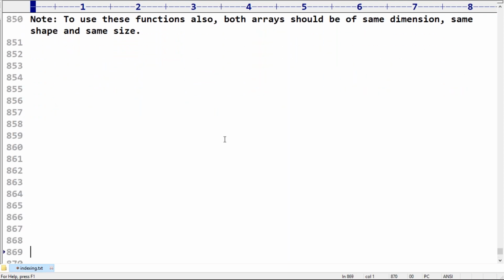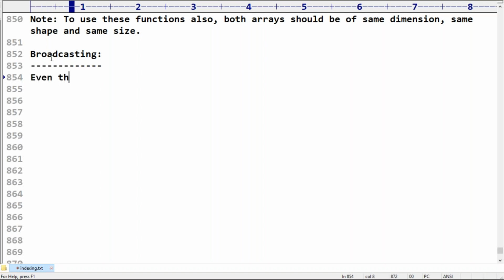Now take a bit special care about this one, sir. Broadcasting. This is NumPy broadcasting. It's a separate concept, right? This is the beauty of NumPy. With broadcasting, even though arrays are of different dimensions, different shapes, and different sizes, still we can perform operations through the concept of broadcasting. Remember that.